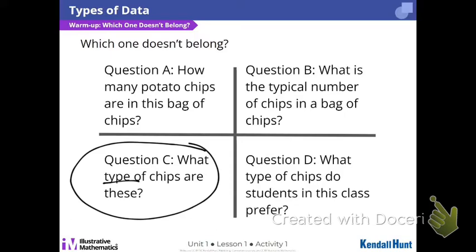Okay. And then I also heard D. Again, we see the words types of chips. Okay? And we could categorize the types of chips, right? We got the curled ones, we got the Dorito-ish tortilla ones, we got the potato chips, we got the buffalo chips, okay? All the chips. So categorical can be categorized or grouped, okay?